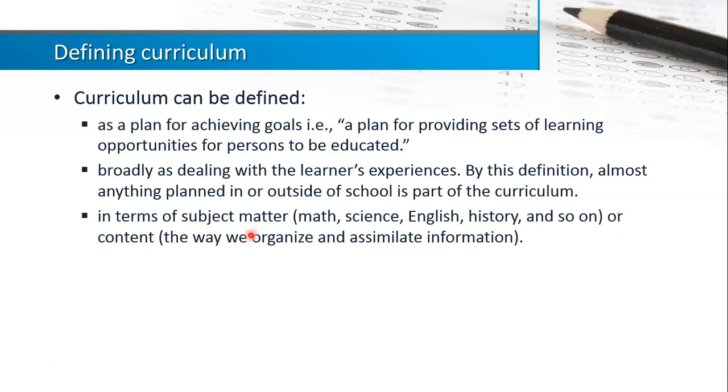The third way to define curriculum is in terms of subject matters. So it could be mathematics, science, English, and so on. In other words, curriculum can be seen as the content of an educational program. This could cover anything about the content that the students have to cover in an educational program, or anything related to the program.